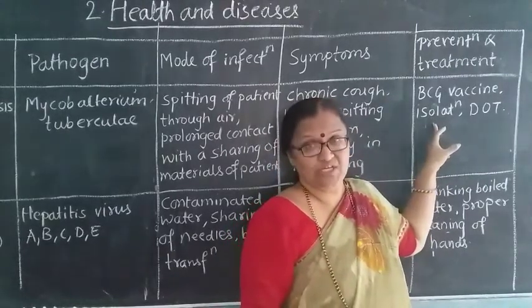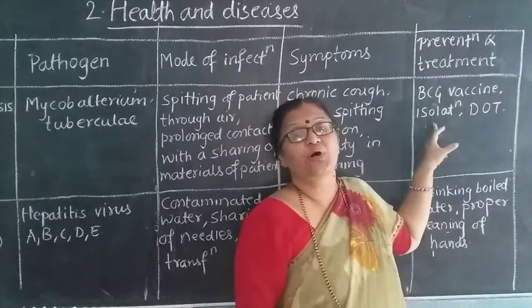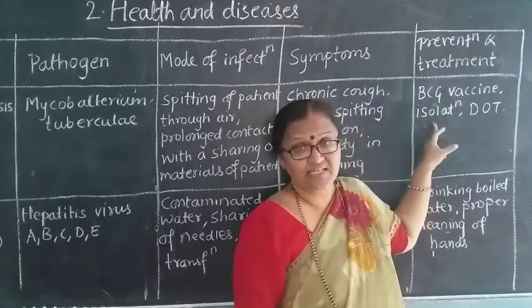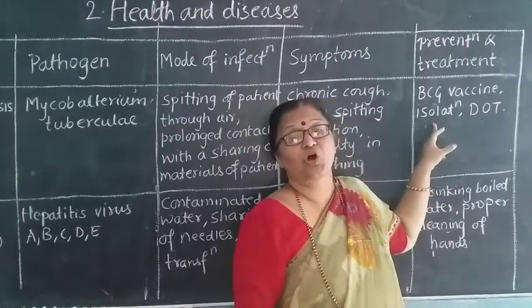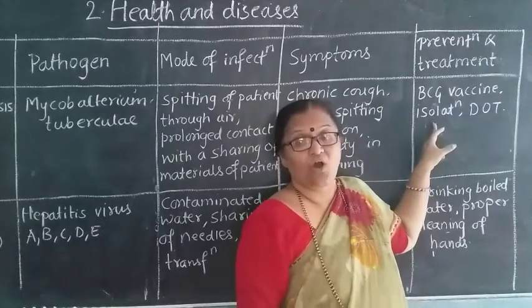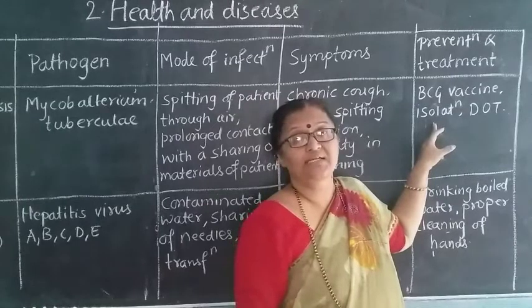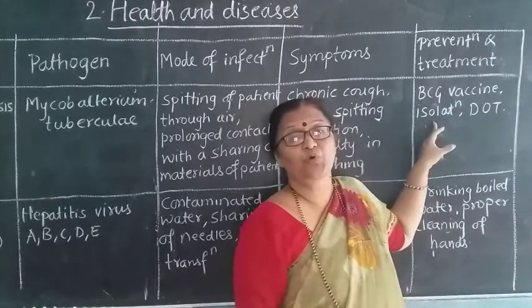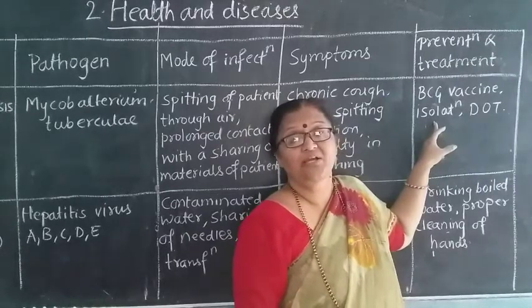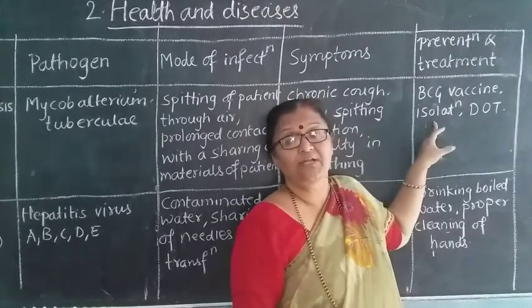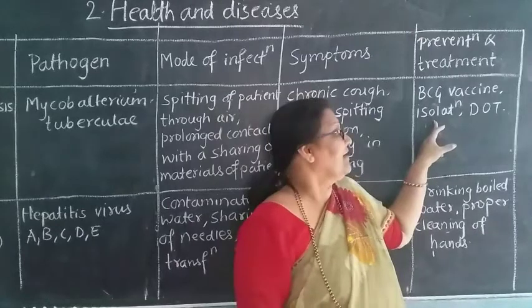Then isolation. Suppose the patient is suffering from tuberculosis, what you have to do? You have to do isolation. You have to keep him in one room. You should not touch any of his material. You should not come in contact with him, or he should always wear a mask over his mouth, so that his sputum or his cough or the spray of his speech may not be inhaled by others.